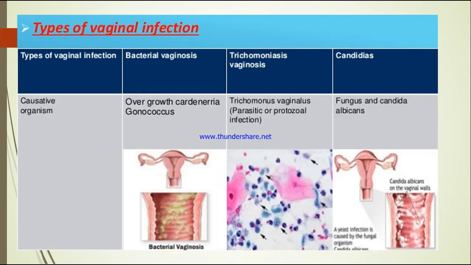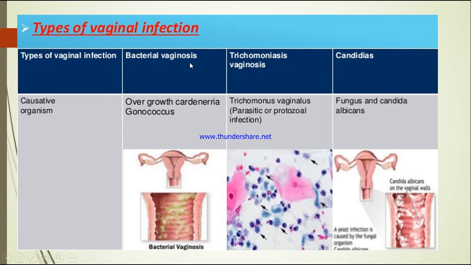So there are many types of vaginal infection based on the microorganism that is causing the infection. Okay, so microorganism can be like bacteria or virus or fungi. So the types of vaginal infection based on the causative organism. Okay, so there are bacterial vaginosis, then there is trichomoniasis vaginosis, and there is candidiasis. Okay, so these three are the types of vaginal infection.